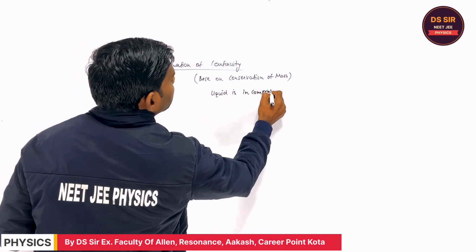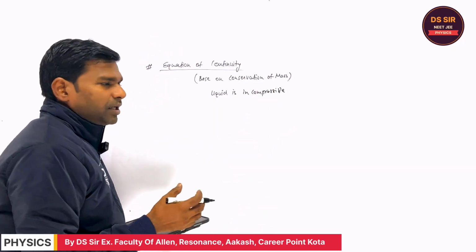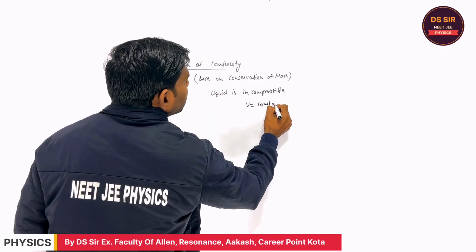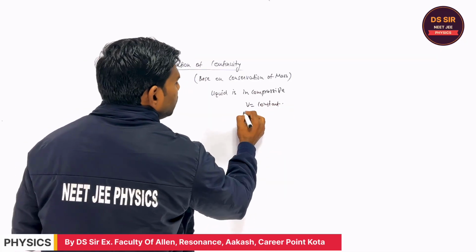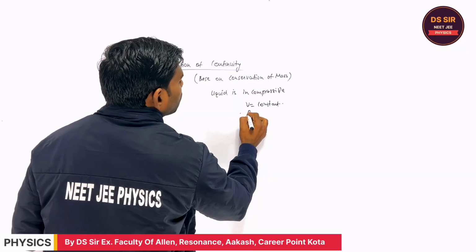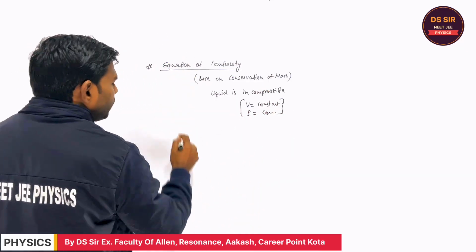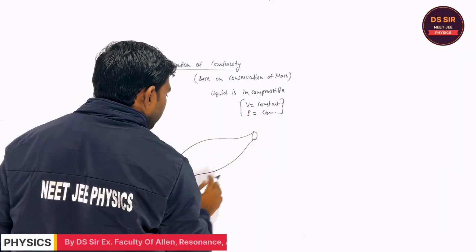What does it mean? Incompressible means which cannot be compressed. It means the volume remains constant, right? If the volume remains constant and the mass is always constant, so the density is also constant. Is it clear or not? That is the thing. So the equation of continuity, suppose this is the tube, right?